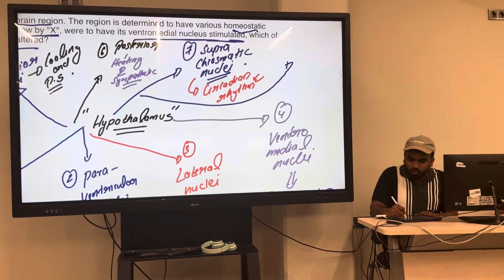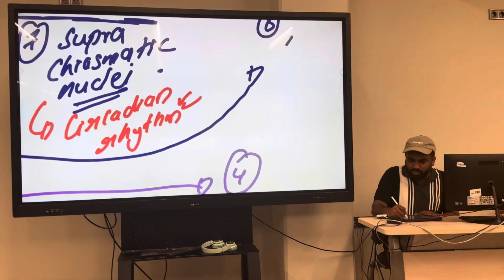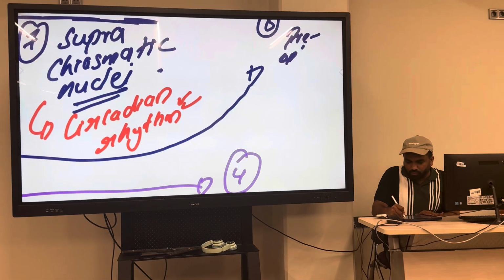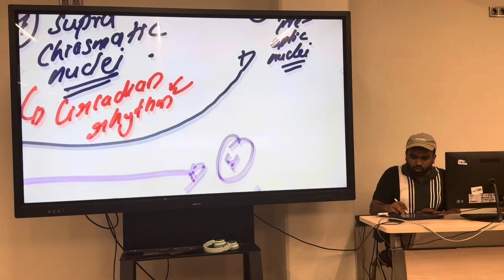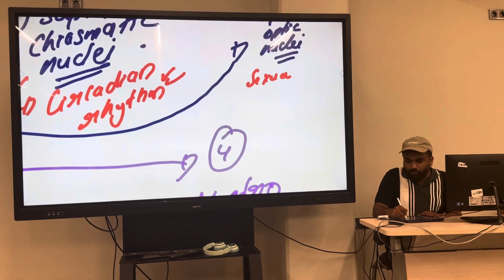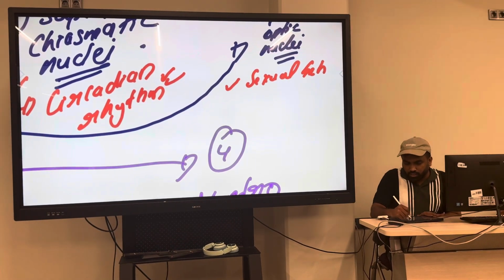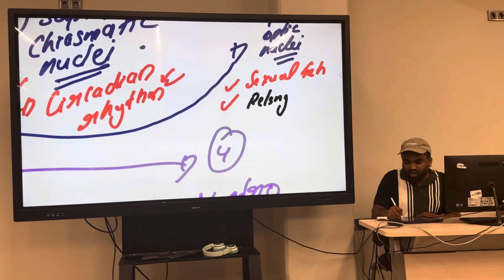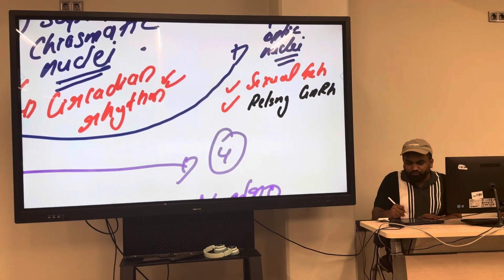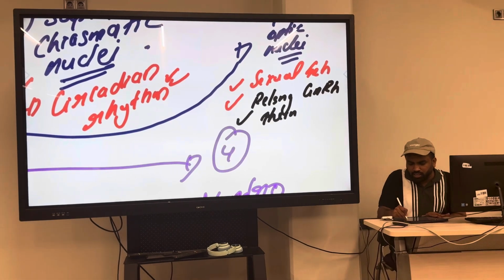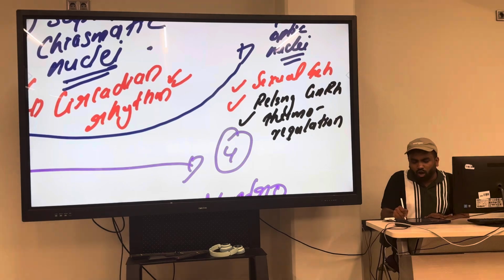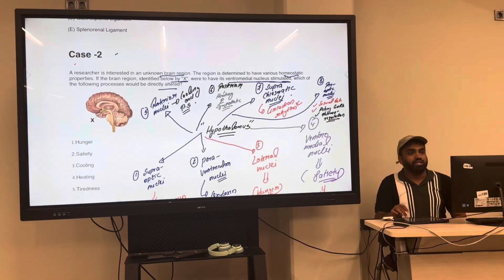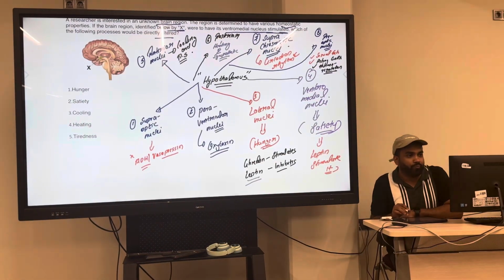Last one, the 8th nuclei, is called pre-optic nuclei. What is the function of the pre-optic nuclei? Your sexual behavior. What else? They help in releasing GnRH and some form of thermoregulation. So total how many nuclei? 8 nuclei. Yes or no?